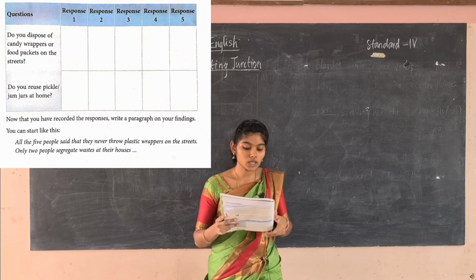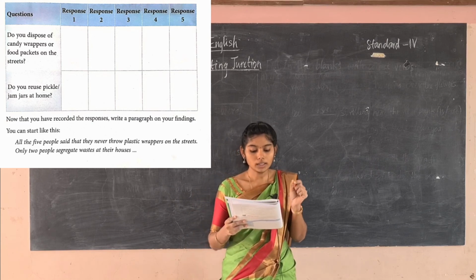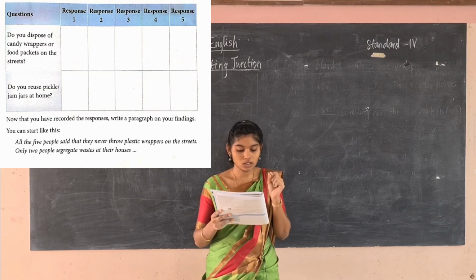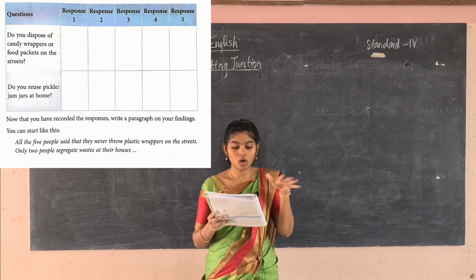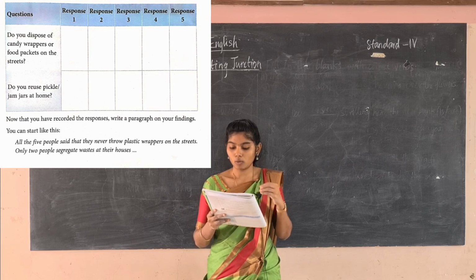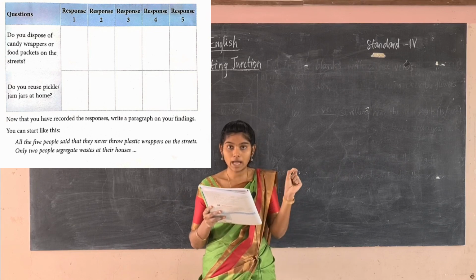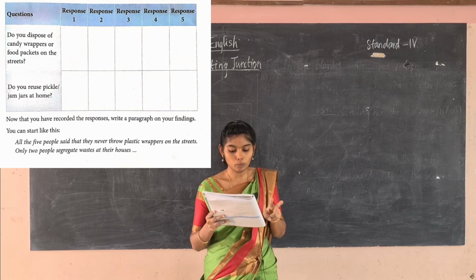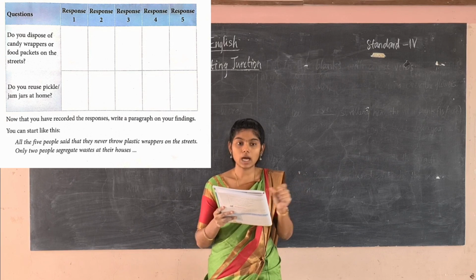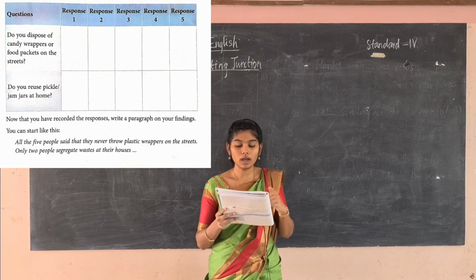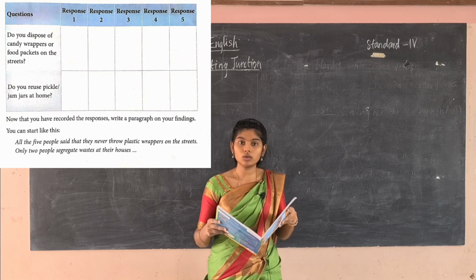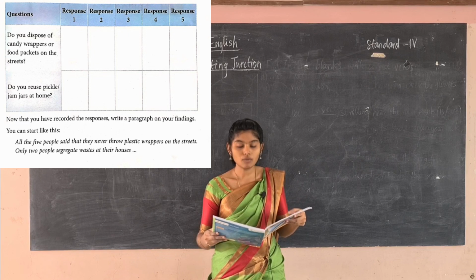So how you are going to start is, you can start like this. All the 5 people said that they never throw plastic wrappers on the streets. What is given here? All the 5 people never throw the plastic wrappers. Any wrappers they won't throw in the streets. That is how we have started. Only 2 people segregate waste at their houses. So we have started like this. You have to end the paragraph with what you have noted in the response sheet. After filling that in, you are going to write a paragraph on your findings from these recordings.